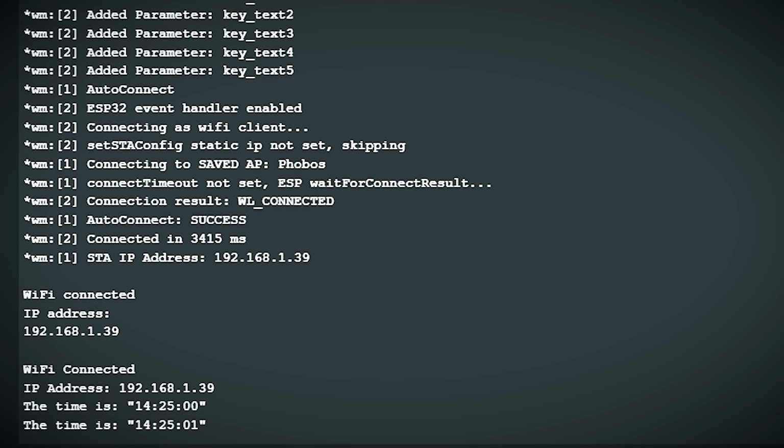Now we have the project querying time, we can output that information to the serial monitor to see it actively updating. So we've got it connected to Wi-Fi, we've got it keeping accurate time. Now we need it to connect to YouTube and Twitch. How the heck are we gonna do that?